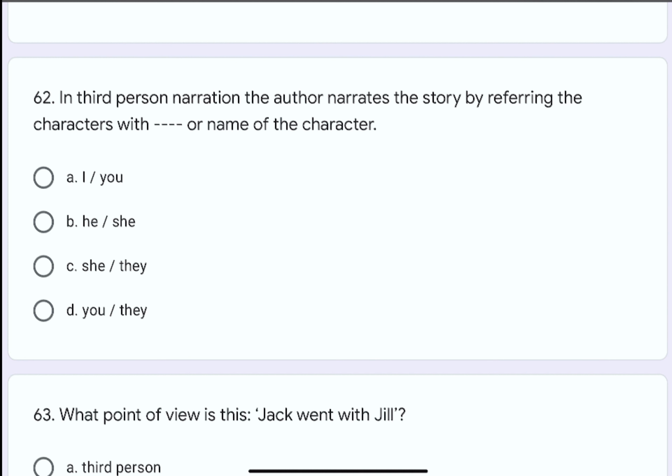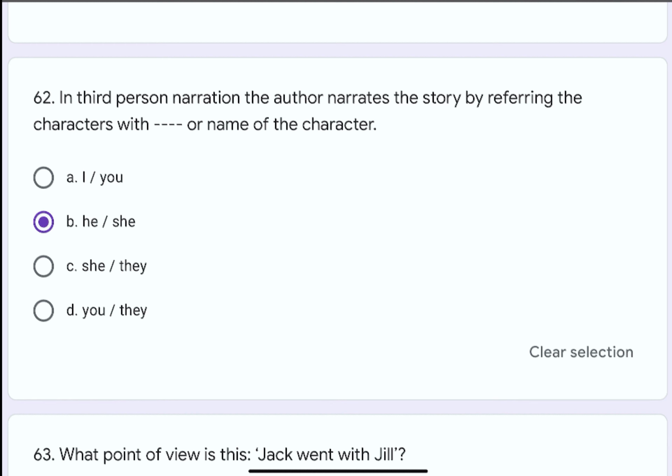Question number 62. In third person narration, the author narrates the story by referring to the characters with dash dash or name of the character. Options are A. I or you, B. He or she, C. She or they, or D. You or they. The correct option is B. He or she.